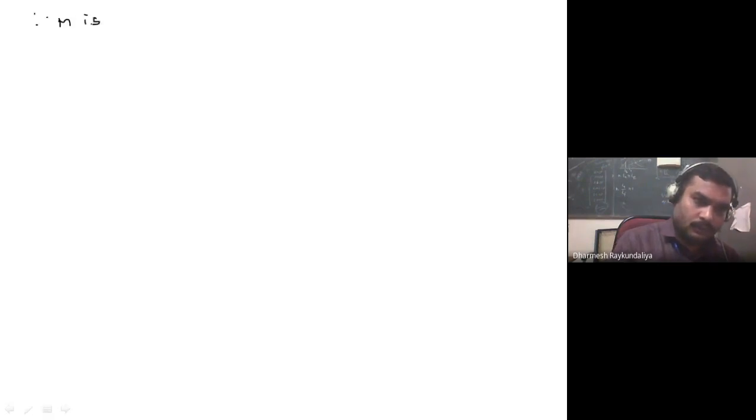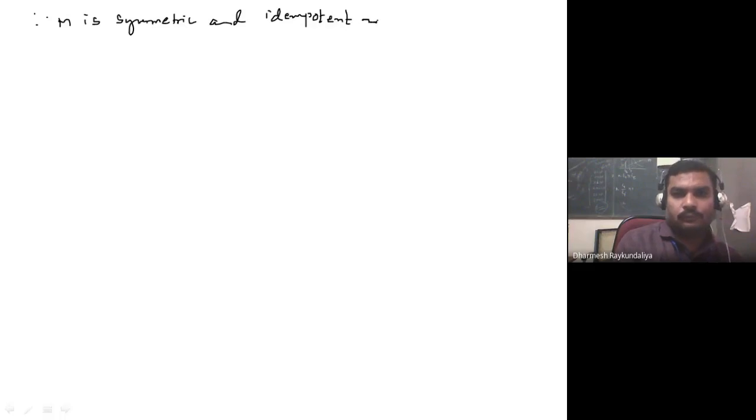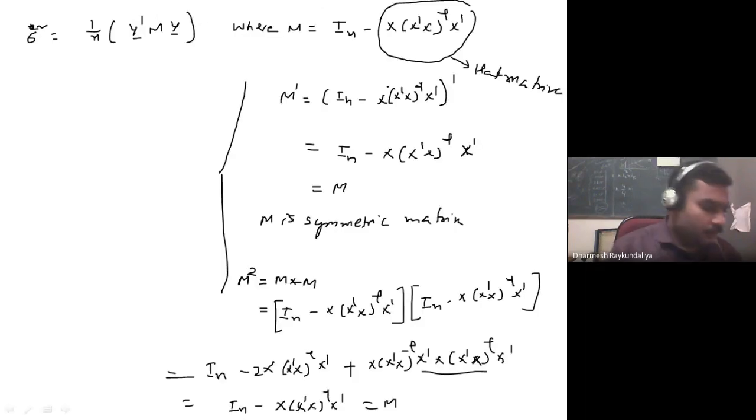So you can say that M is symmetric and idempotent.